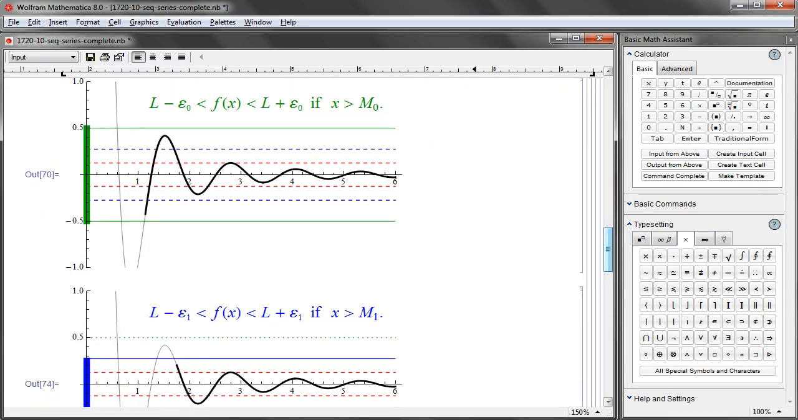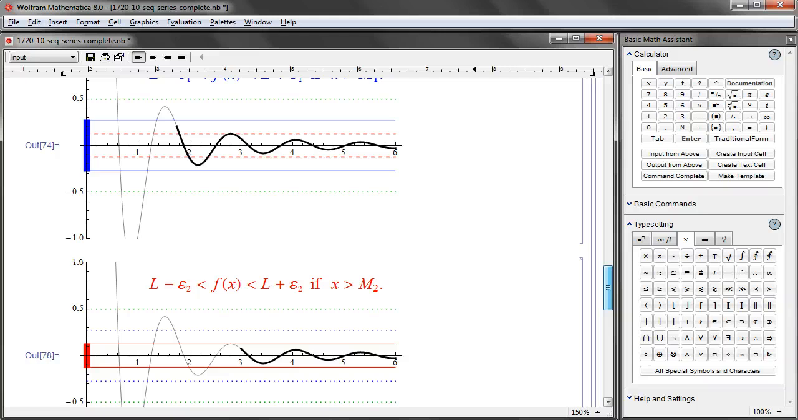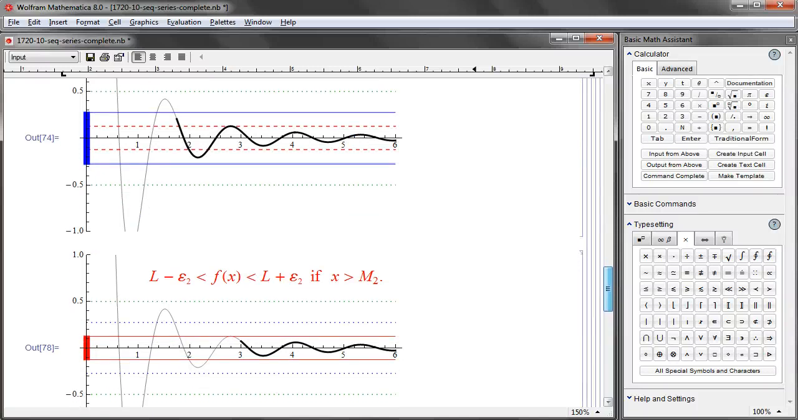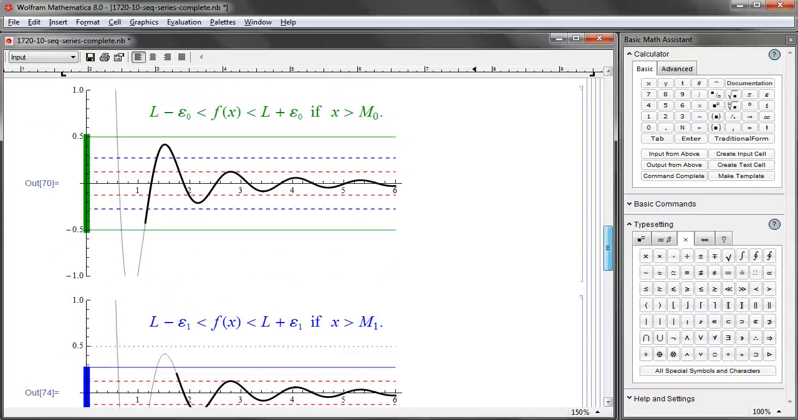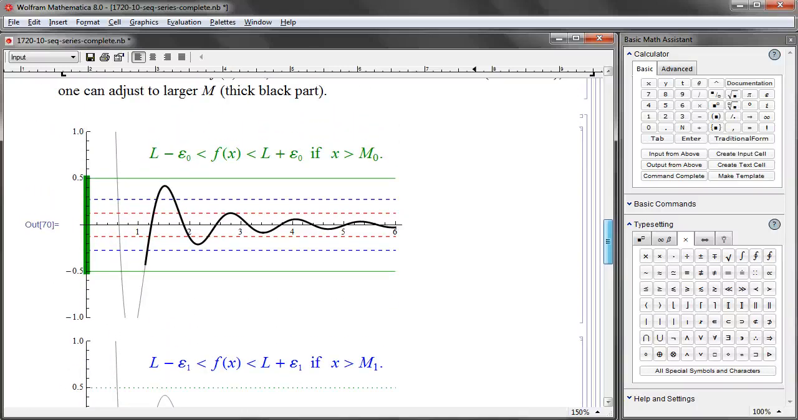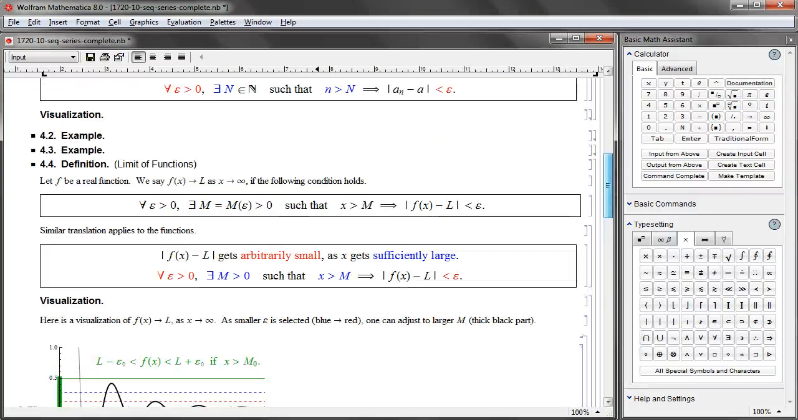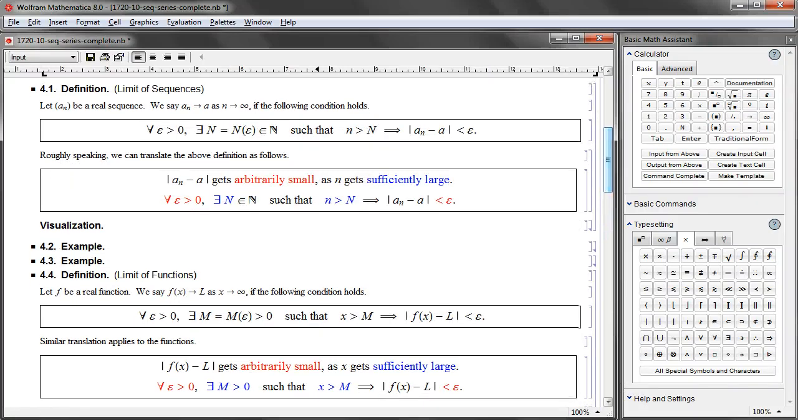As you get smaller and smaller epsilon values, green, blue, and red, you see that you have to move a little bit further to the right in order to have the fluctuation within those epsilon bounds, which are represented as the band, the strip captured between those solid lines, red, blue, and green, in increasing order. And the definition is pretty similar. As a matter of fact, pretty much the same, except for one thing.